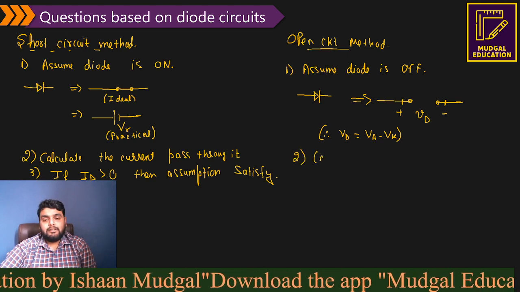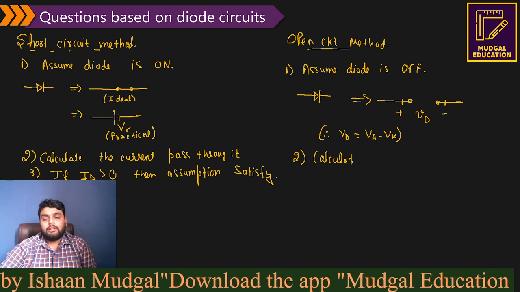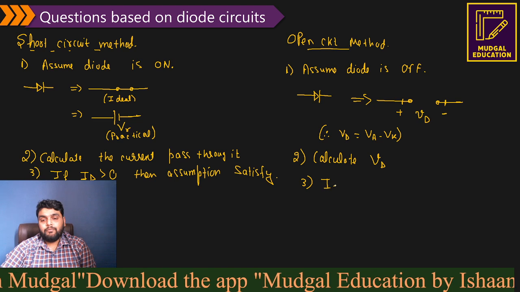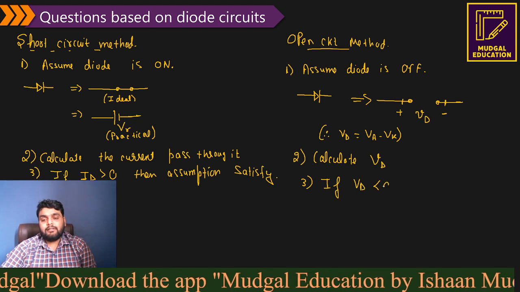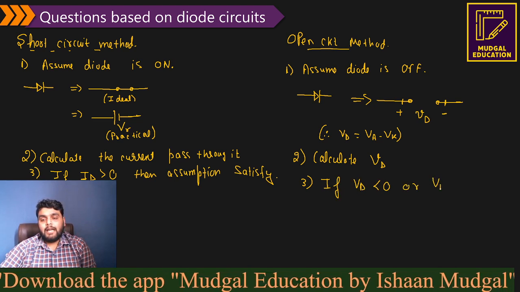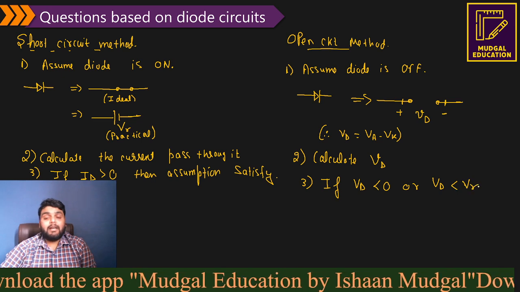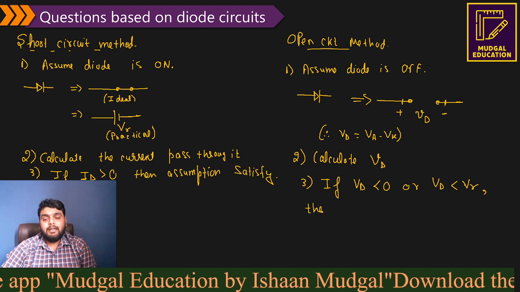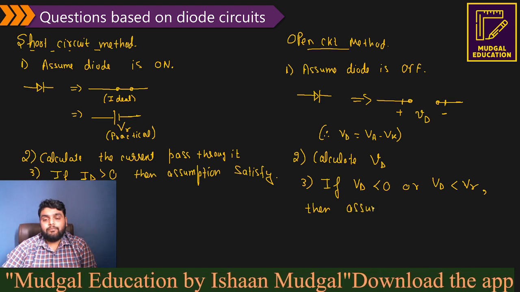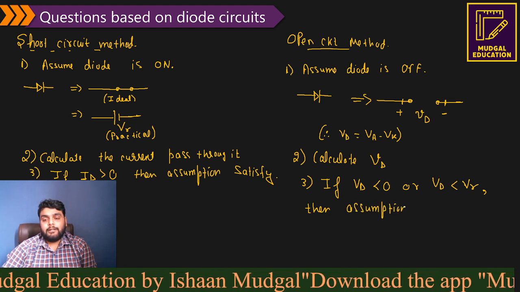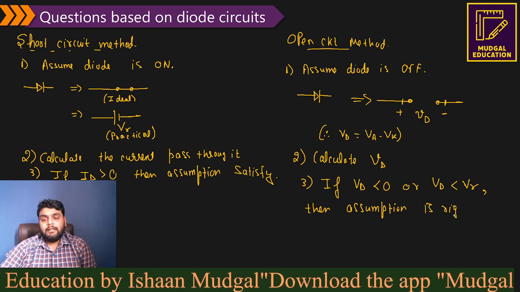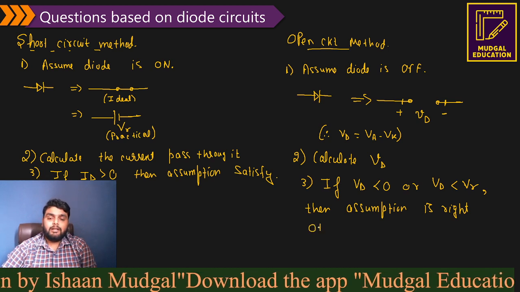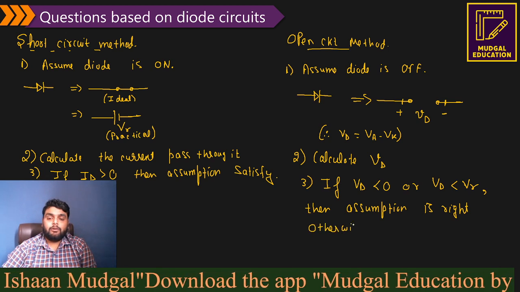Now the second point is to calculate the diode voltage. The third point is important: if the diode voltage is less than 0, or less than V gamma in the case of a practical diode, then we can say our assumption is right, that the diode is actually in the off state. Otherwise, the assumption is wrong.